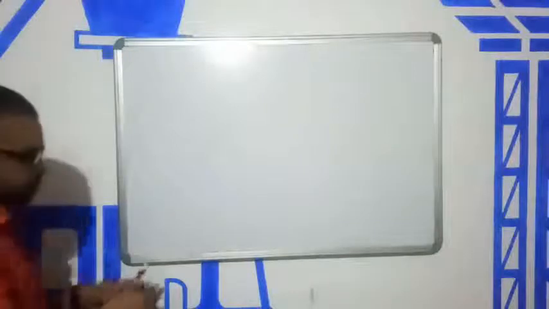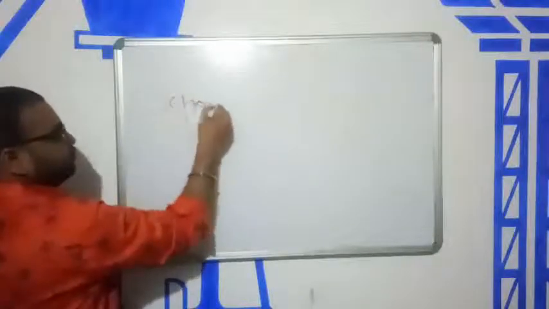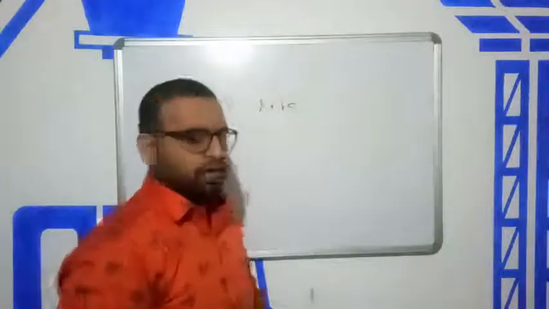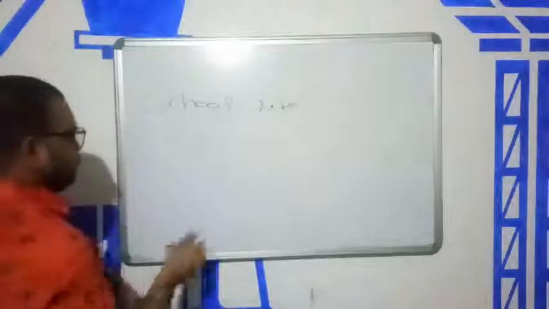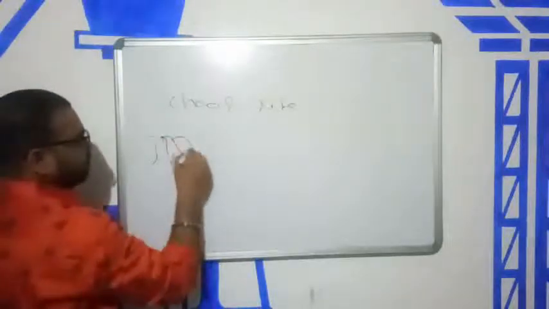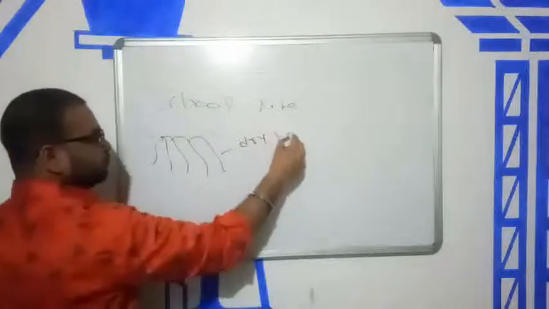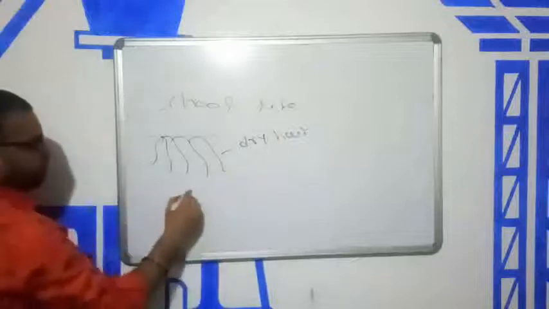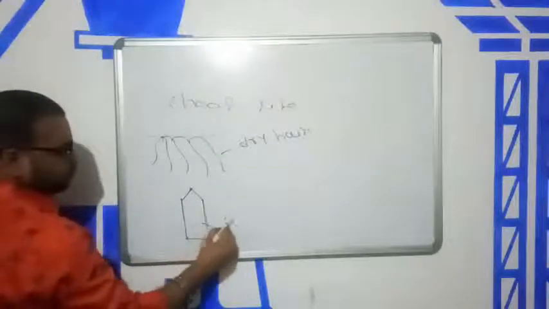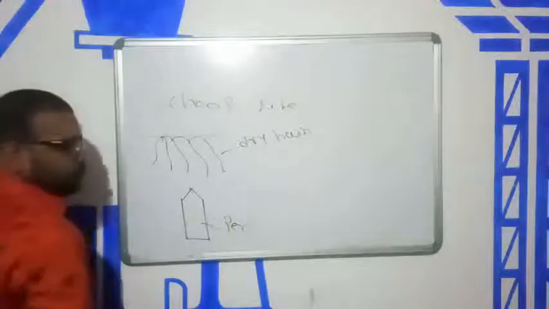So please see that in your school life. Okay, suppose this is your dry hair, and this is the pen.